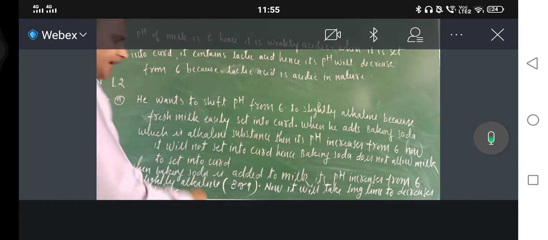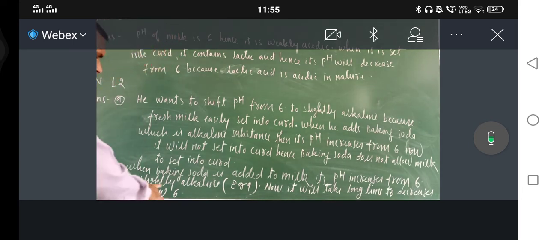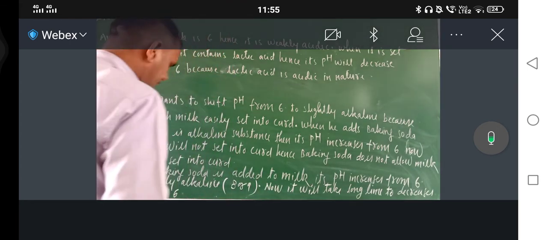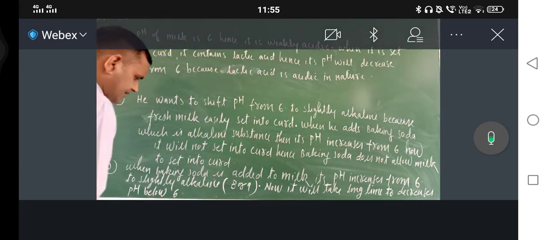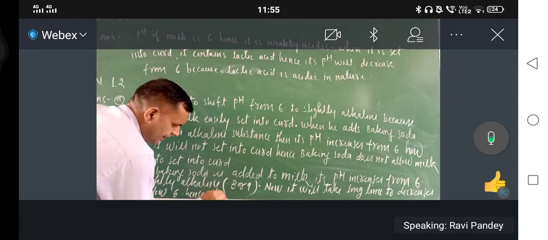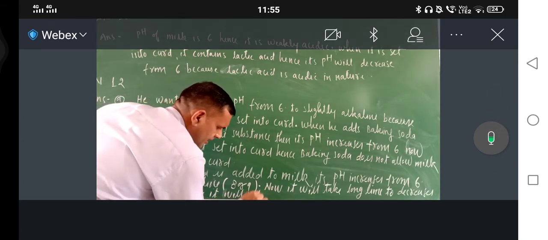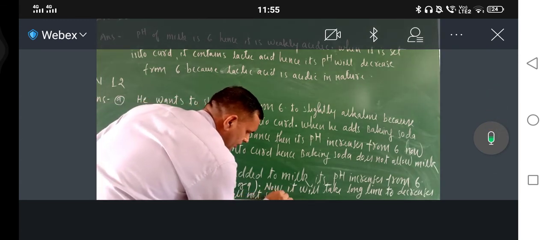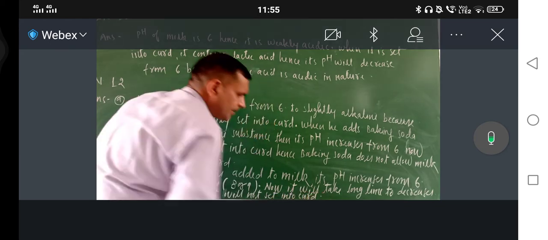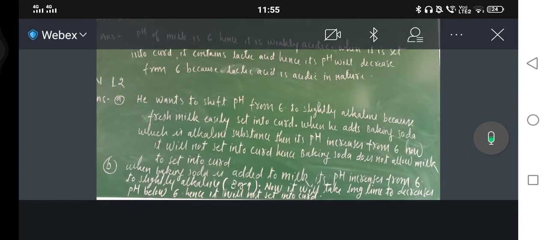When baking soda is added to milk, its pH increases from 6 to slightly alkaline, 8 or 9. Now it will take long time to decrease pH below 6. Hence it will not set into curd.